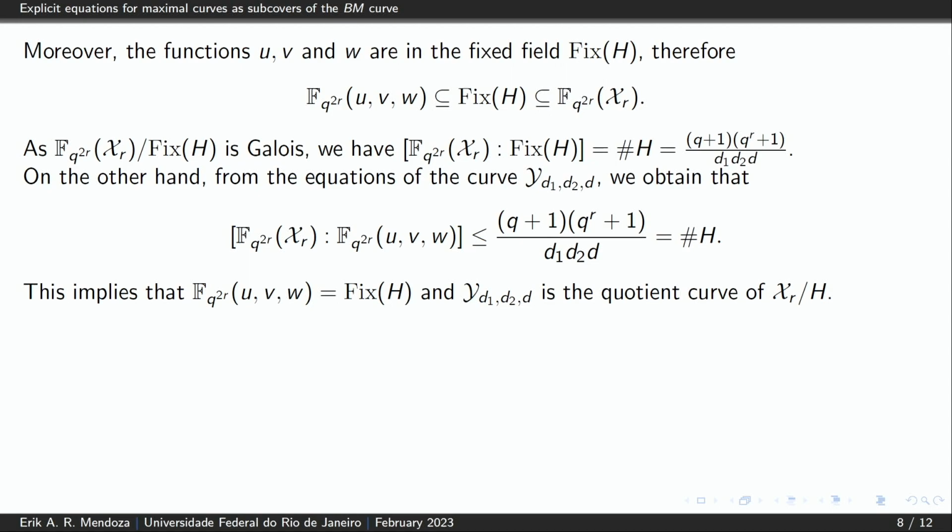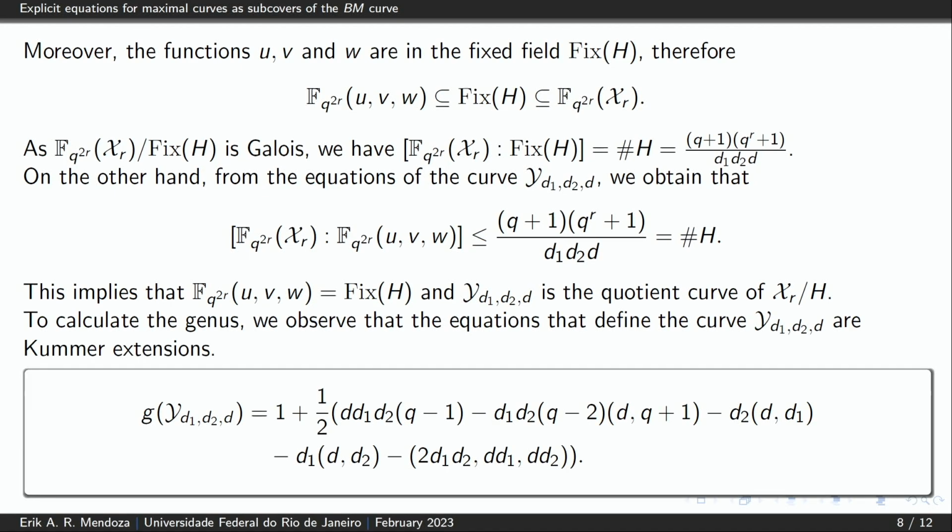Okay? So to calculate the genus of this family of quotient curves, it is sufficient to know that the equations that define these quotient curves are Kummer extensions, and therefore we can use the Riemann-Hurwitz theorem to calculate the genus. In this case, the genus is given by this formula. Okay?